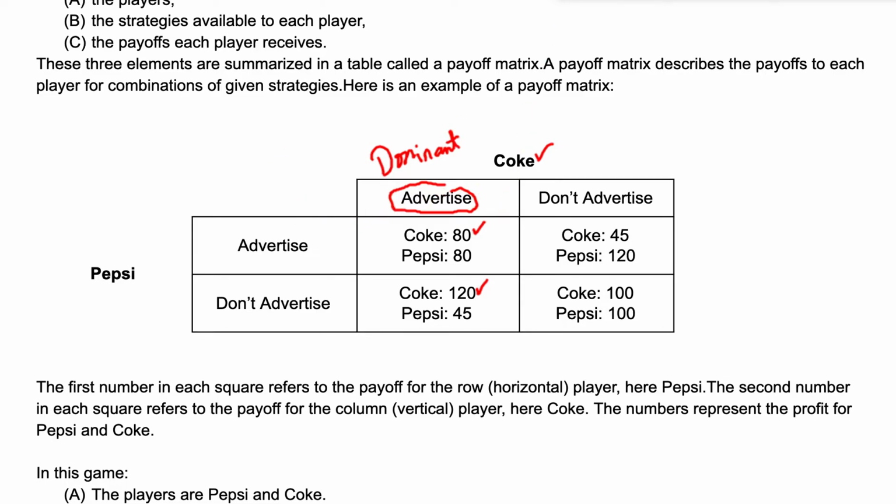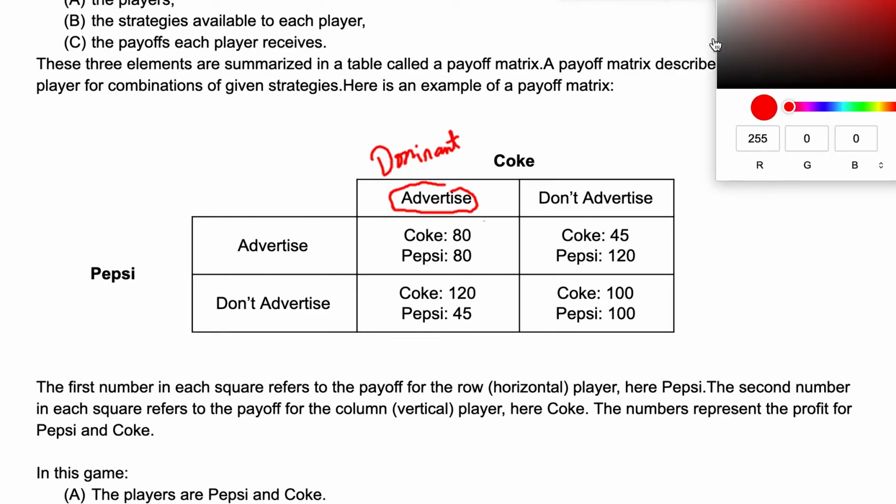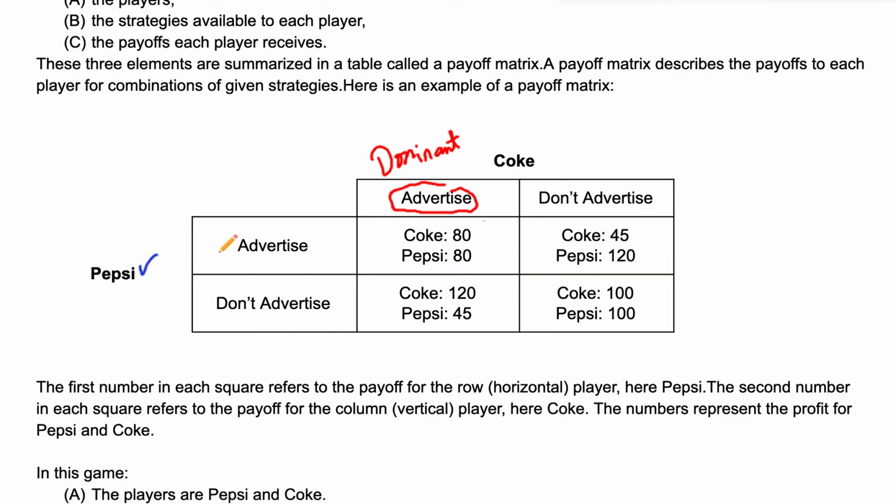So Pepsi then has to do the exact same thing. Let's play as Pepsi now. Make Pepsi blue, the choice of a new generation. All right, so Pepsi has to decide what to do. What if Coke advertises? Pepsi can make 80 if they advertise, 45 if they don't, so they're going to do that. Okay, what if Coke doesn't advertise? Pepsi can earn 120 or 100. They'd rather have 120. And Pepsi's dominant strategy is to advertise. So they both have a dominant strategy.